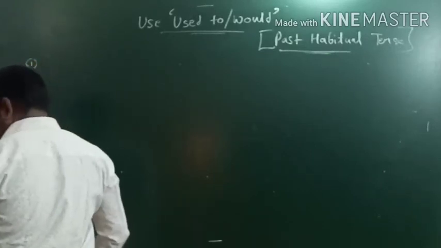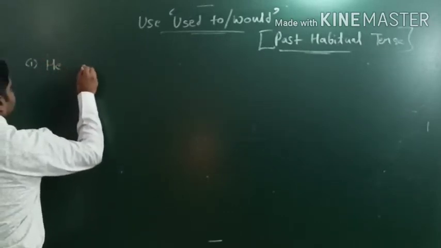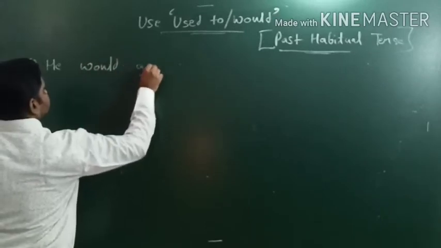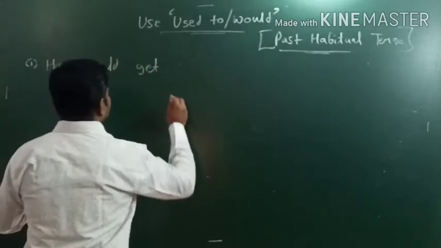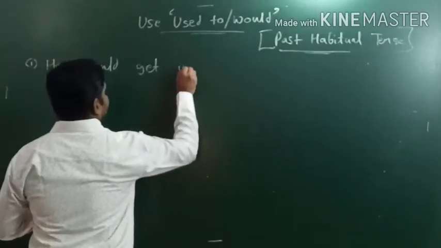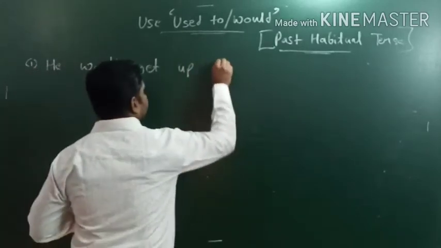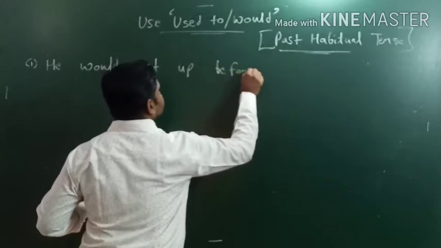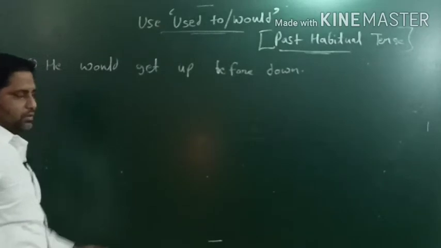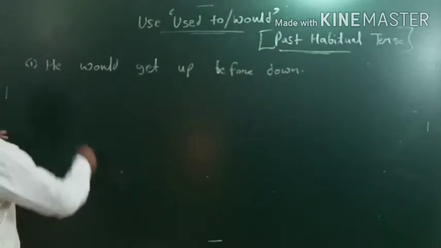Example देखते हैं. He would get up before dawn. Now the example I have written, he would get up before dawn.